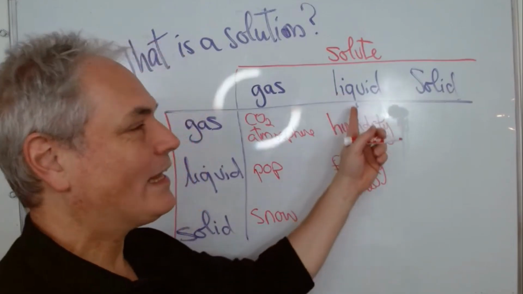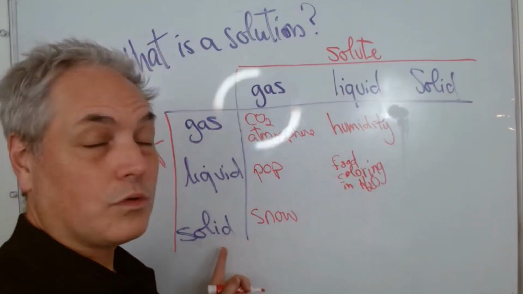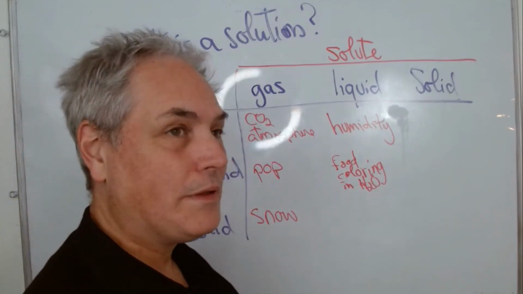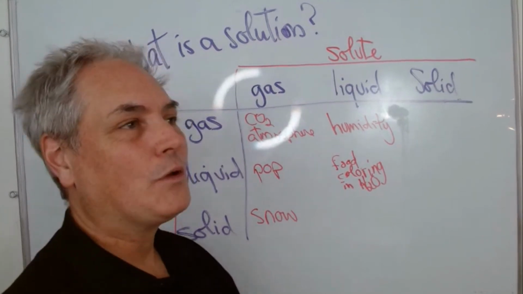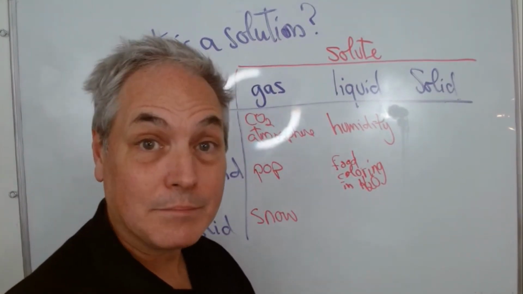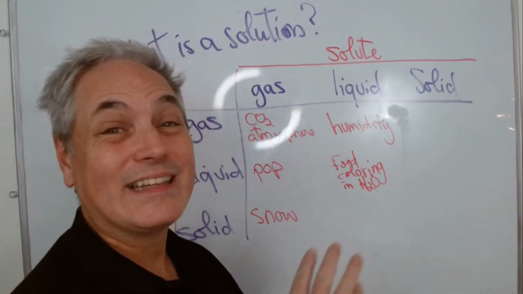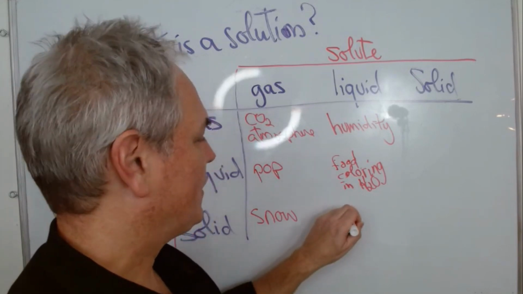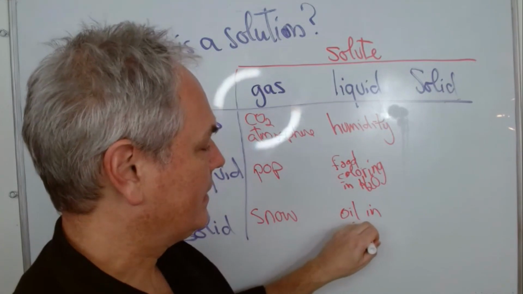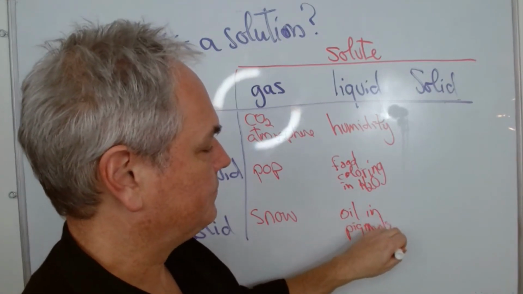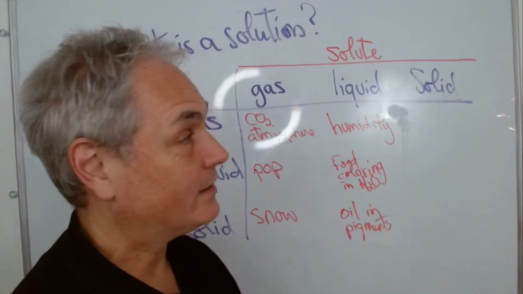An example of a liquid that is in a solid would be, for example, a paint. If you think of oil paint, when you have oil mixed with a pigment, so you can make a paint, so that's in the old days. So we have, for example, oil in pigments for art. That would be a great idea.